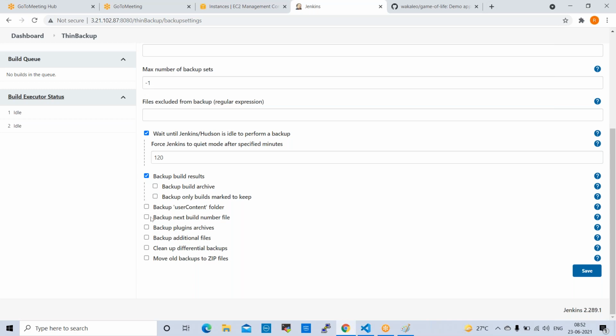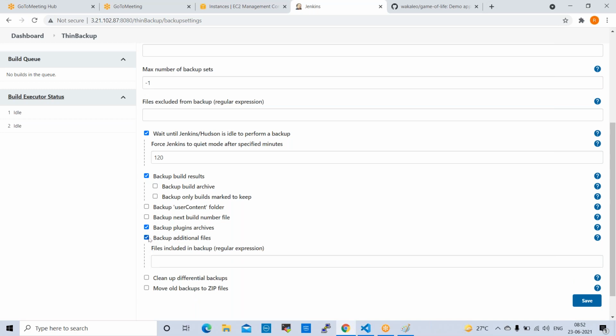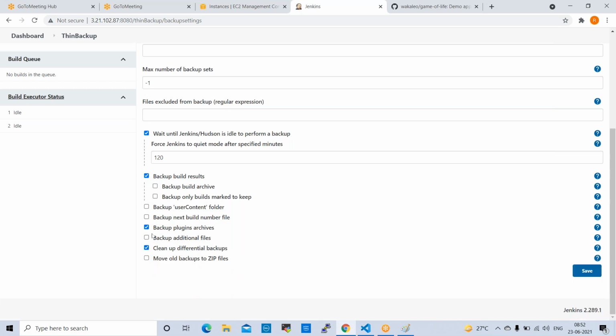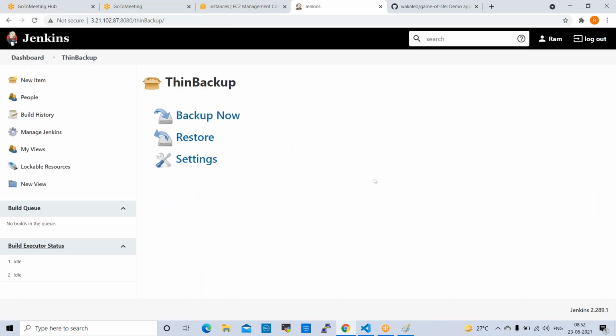Okay, so I want to take backup of plugins, additional files, clean up differential backups, backup next build number, backup content folder. So all these things I want to take. I can select all these things and save this. Click on save. Once we save this, we can run backup now. Click on backup now. So the backup is started. Where will it be saved? In /var/lib/jenkins.